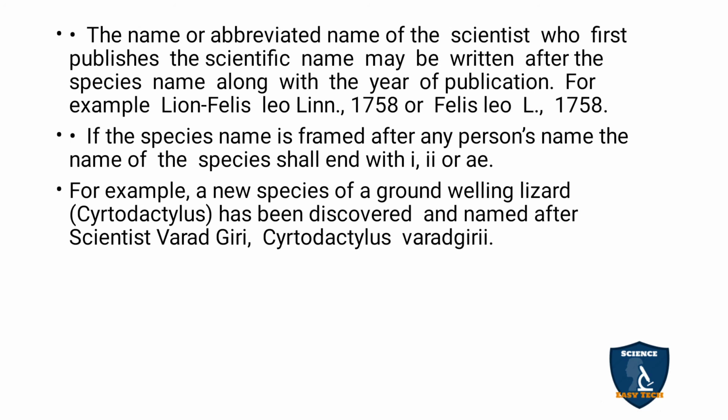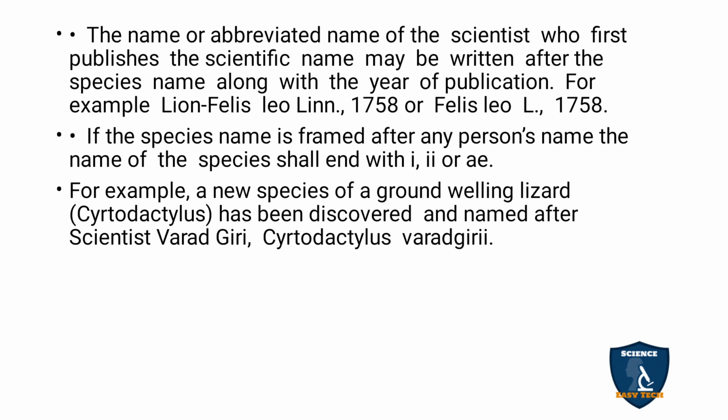If you have found an organism and you give it a name, for example Felis leo, the lion, and this was discovered by Linnaeus, you can put the author's initial at the back, as Linn. or L. Just as we put our father's initial in front or back of our name, the author of the plant or animal who discovered and named the organism can be put at the end of the scientific name.